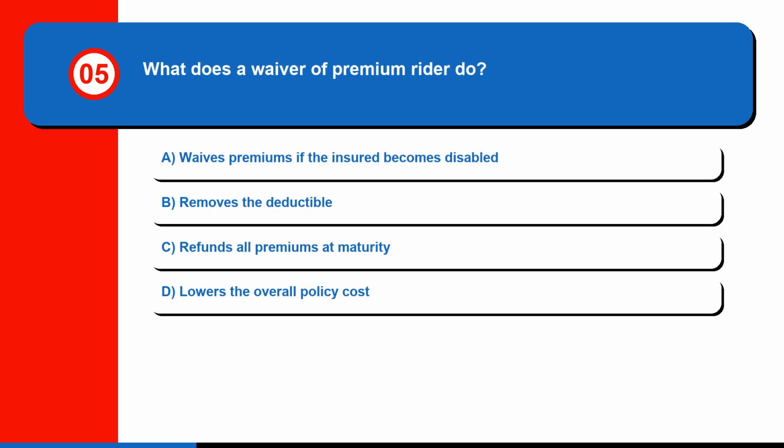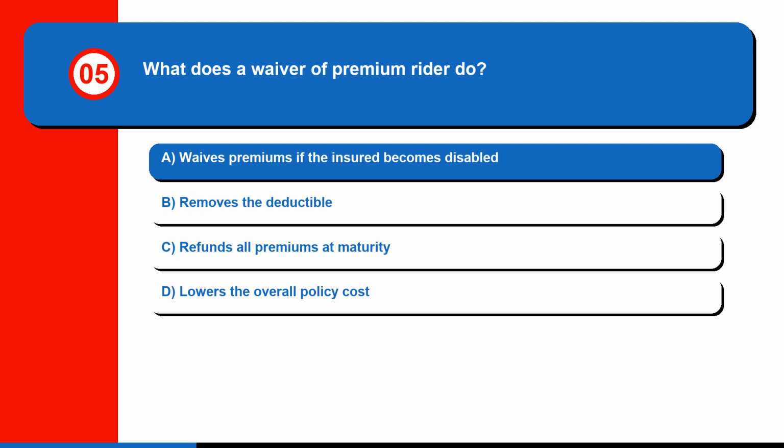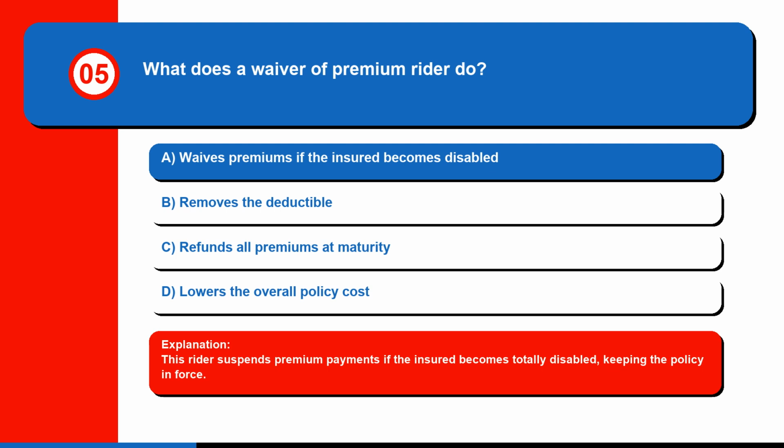Question 5. What does a waiver of premium rider do? A. Waives premiums if the insured becomes disabled, B. Removes the deductible, C. Refunds all premiums at maturity, or D. Lowers the overall policy cost. The correct answer is A. Waives premiums if the insured becomes disabled. This rider suspends premium payments if the insured becomes totally disabled, keeping the policy in force.